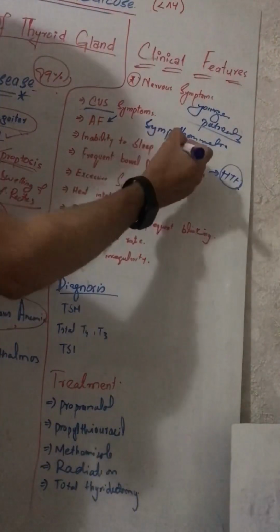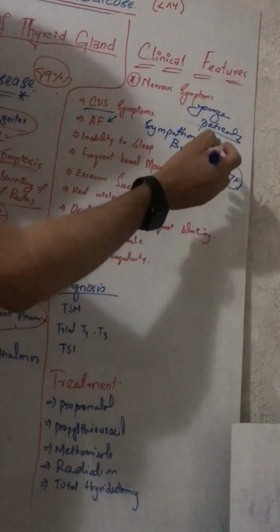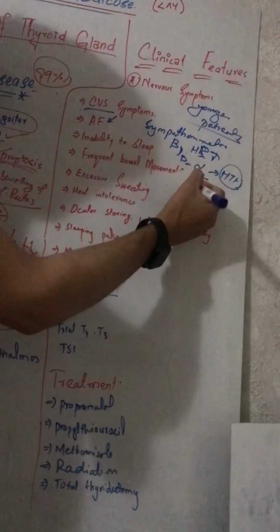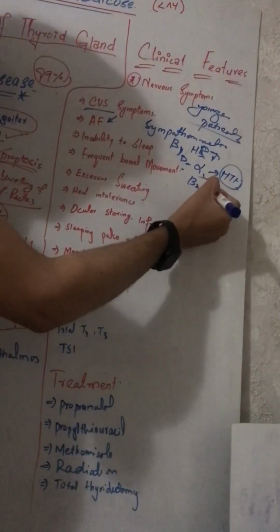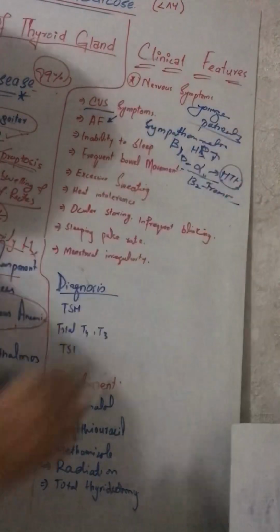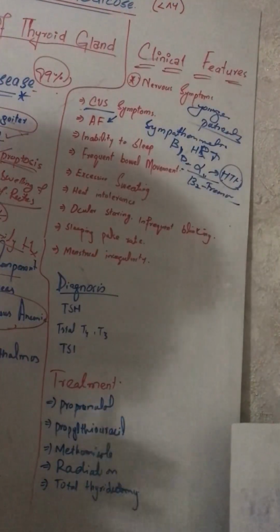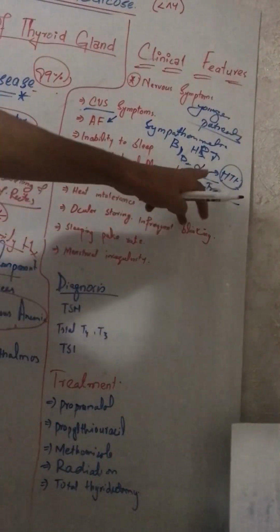So there will be hypertension and increased heart rate, tremors and palpitation due to beta 2 stimulation, and due to alpha 1 stimulation the patient will have hypertension, because alpha 1 constricts the blood vessels.